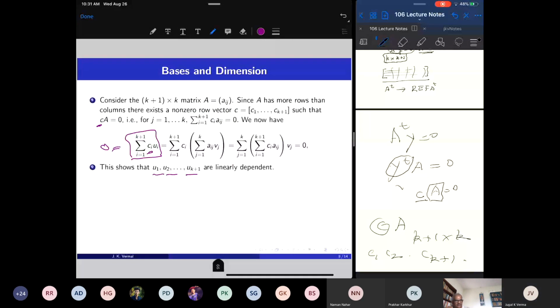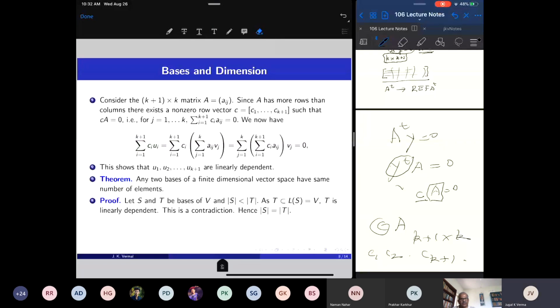This is a very important fact: if we take k plus 1 or more vectors in the span of k vectors, they are linearly dependent. Now this gives rise to the notion of the dimension of a vector space, a fundamental notion in this course. Any two bases of a finite dimensional vector space have the same number of elements.